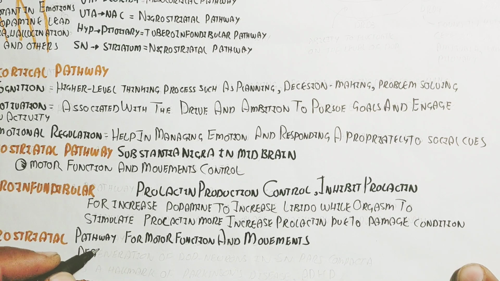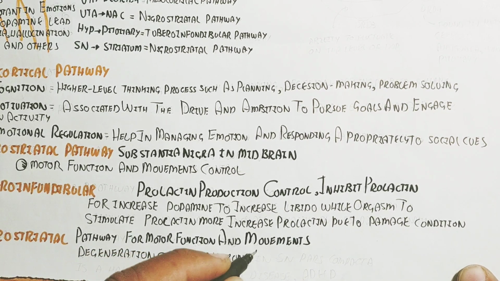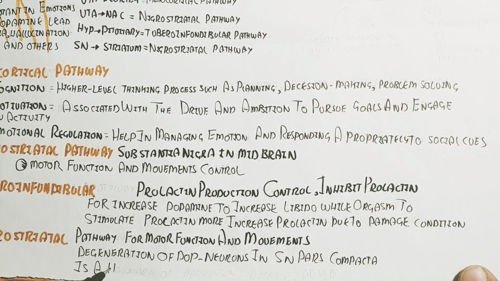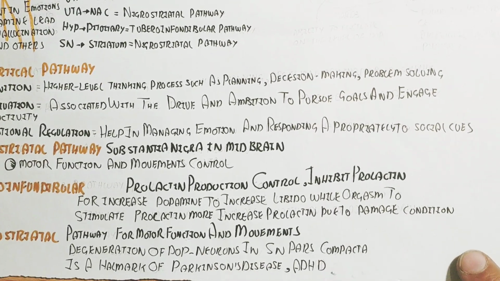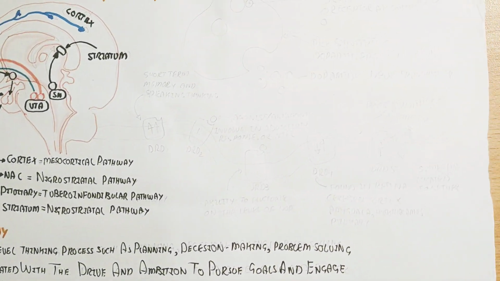The nigrostriatal pathway is for motor function and movements, like muscle movement. Degeneration of the dopamine neurons in the substantia nigra pars compacta is a hallmark of Parkinson disease.